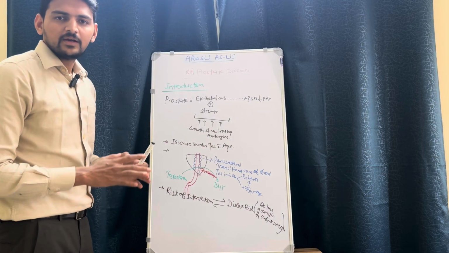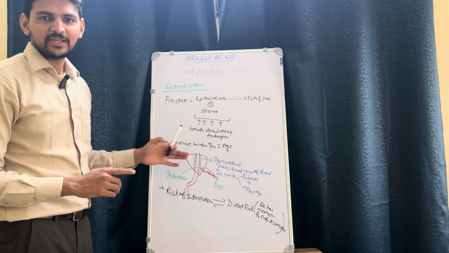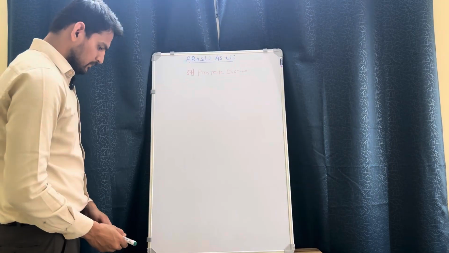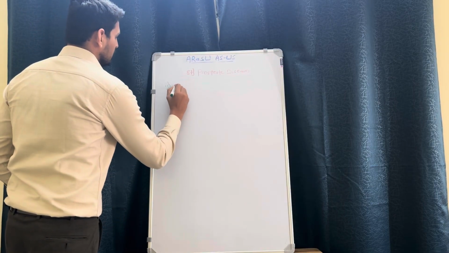Now we will deal with the commonest presentation of prostatic diseases, that is BPH, benign prostatic hyperplasia. Second section is about BPH.